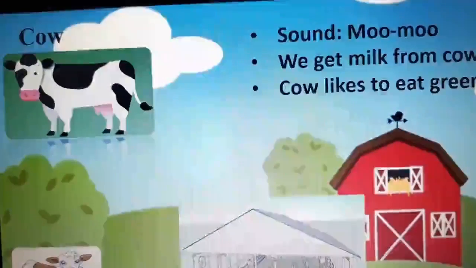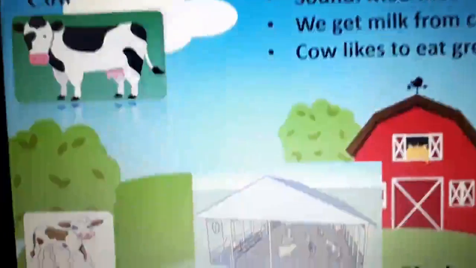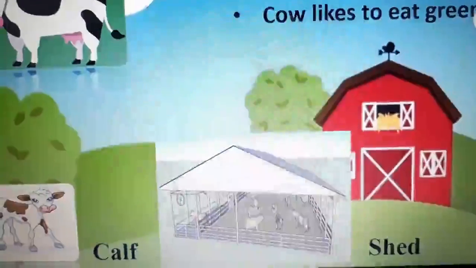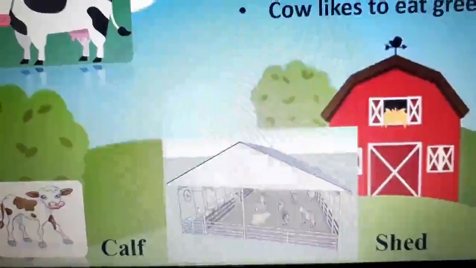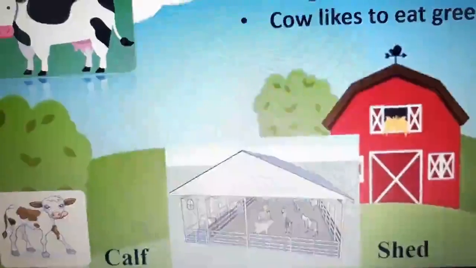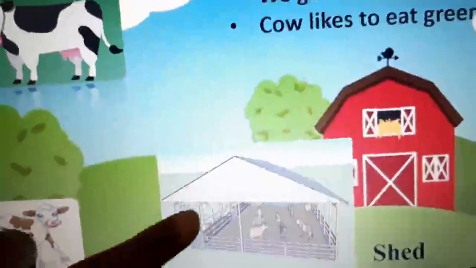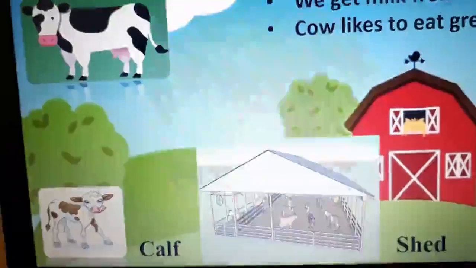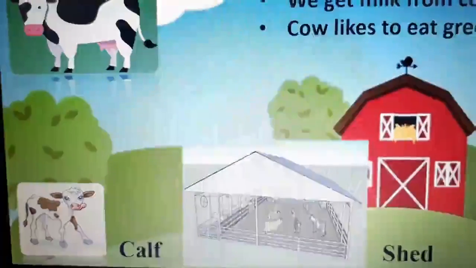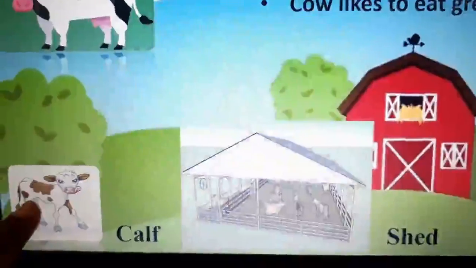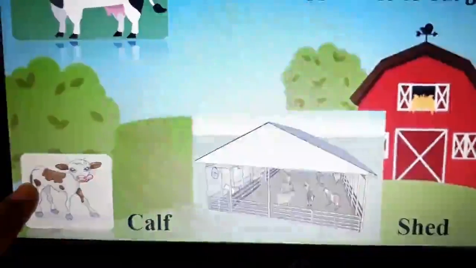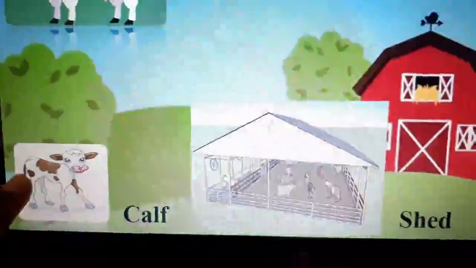Cow gives us milk. And can you see where a cow lives? Cow lives in a shed. Can you see this picture? This is the picture of a shed. And the young one of a cow, the small baby cow, is called a calf.